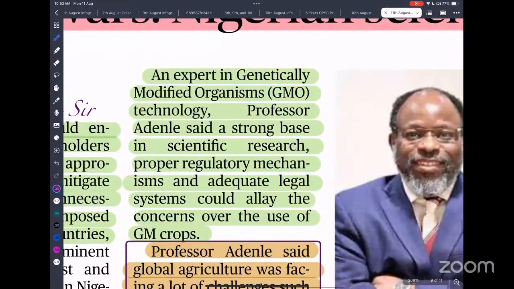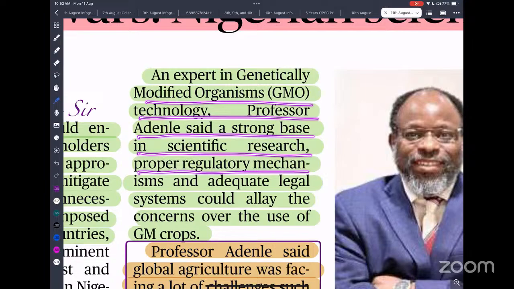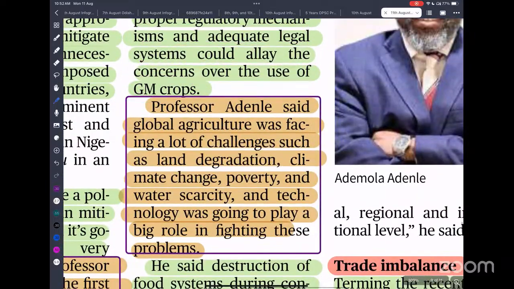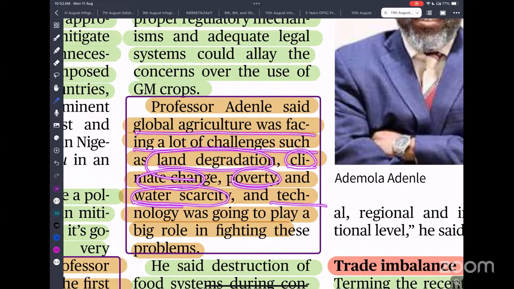this Adenal is an expert in genetically modified organism technology. Professor Adenal said that a strong base in scientific research, proper regulatory mechanism, and an adequate legal system would allay the concern over the use of GM crops. He said that global agriculture was facing a lot of challenges, such as land degradation, climate change, poverty, water scarcity, and technology was going to play a big role in fighting these problems.